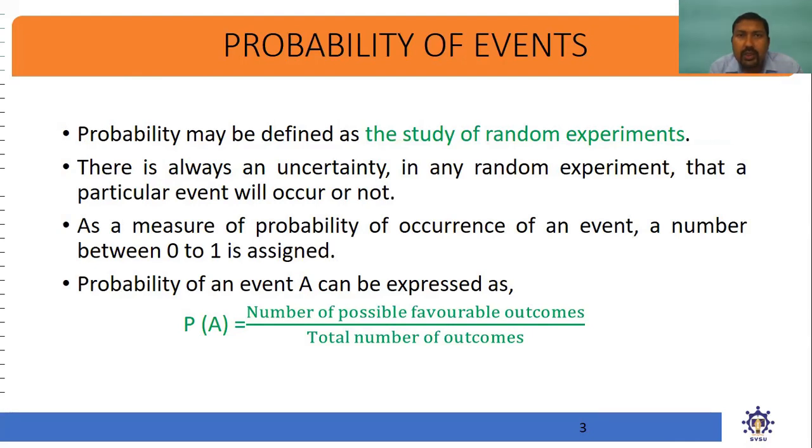So let us start with the definition of probability of events. Probability may be defined as the study of random experiments. When we talk about the probability, there is always an uncertainty in any random experiment, that is, whether a particular event will occur or not. So the measure of probability of occurrence of an event is a number that lies between 0 and 1. Probability of an event may be expressed as probability of A is equal to number of possible favorable outcomes divided by total number of possible outcomes.